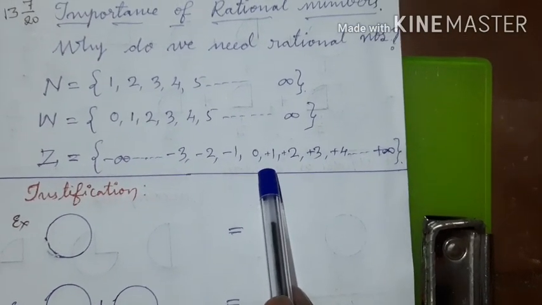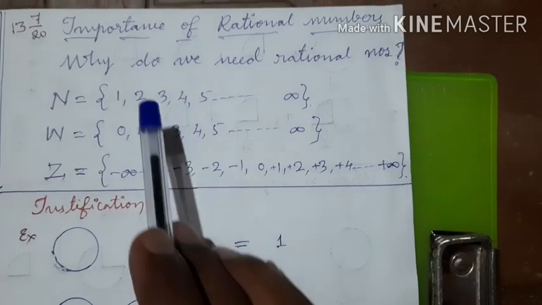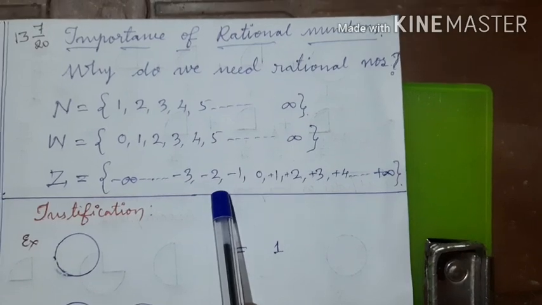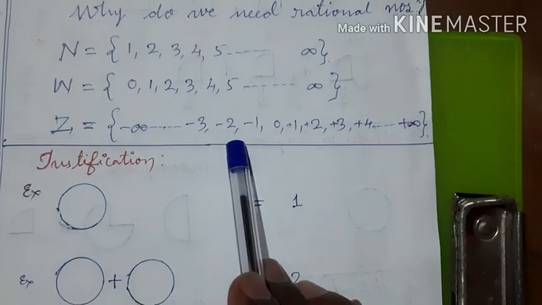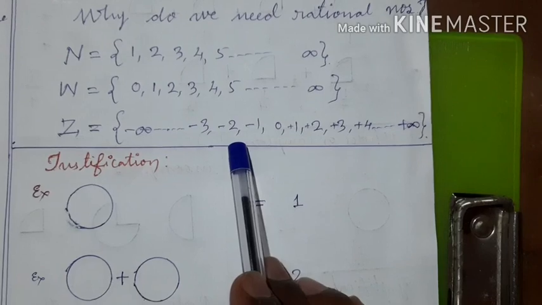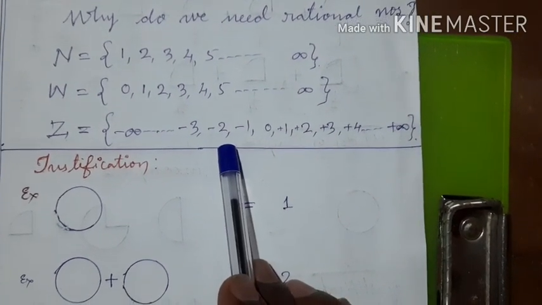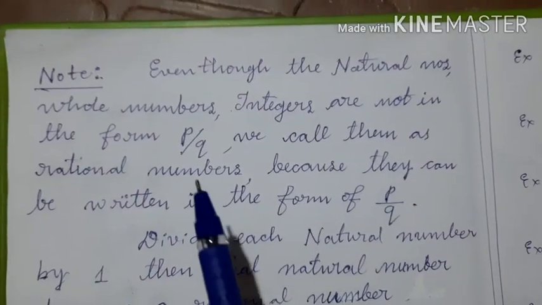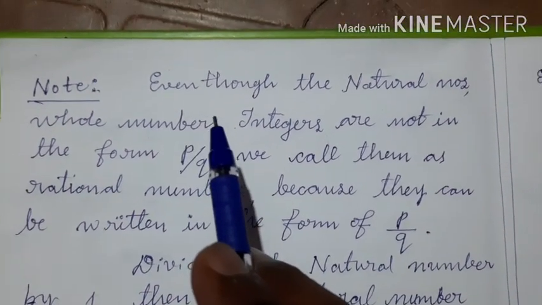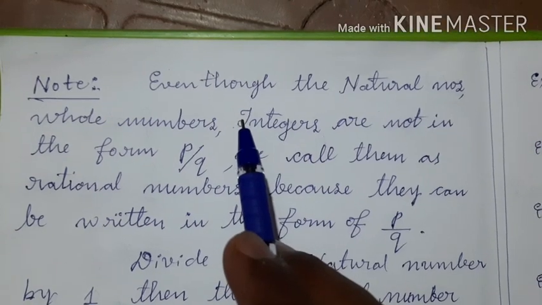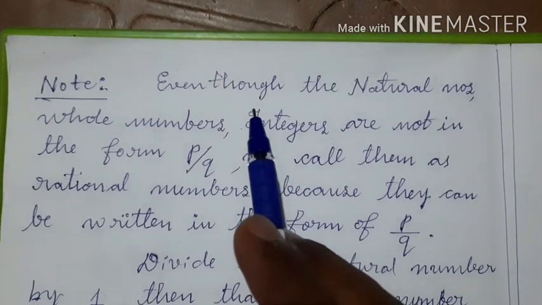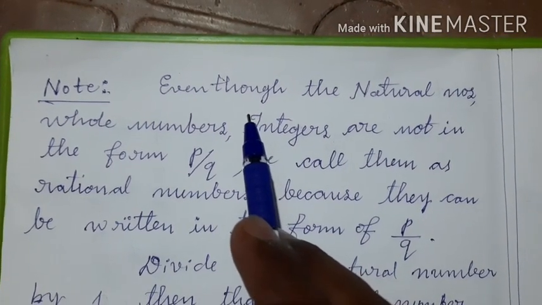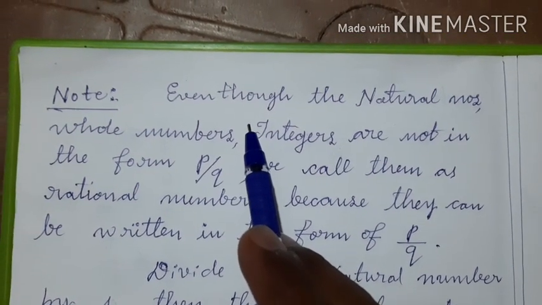But even though, we say that natural numbers, whole numbers and integers are also rational numbers. To know this, we should learn some interesting and important properties of numbers.